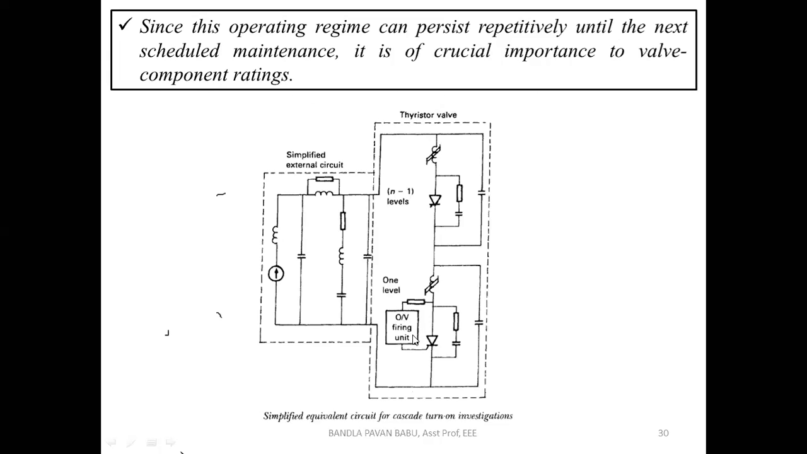That is the over voltage firing circuit, which is similar to our 3-point starter. There we can see the overload release coil and the no load release coil. If any situation arises, obviously the machine can be protected. In a similar fashion, here also for these thyristor units, there will be some firing circuits which can protect from these over voltages. This is the simplified external circuit. That's about the over voltages in the HVDC converter stations.